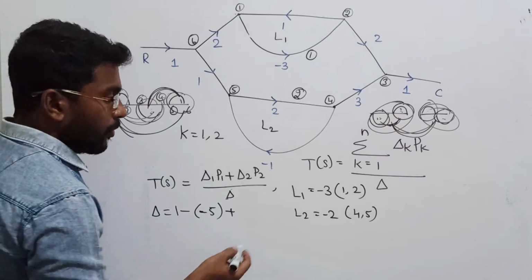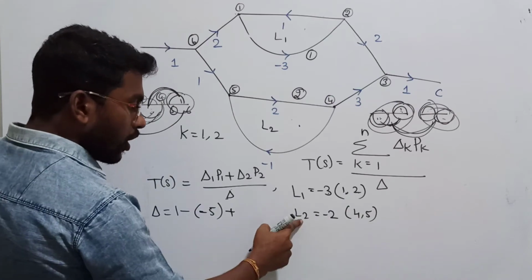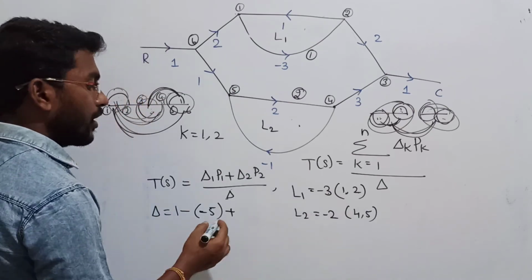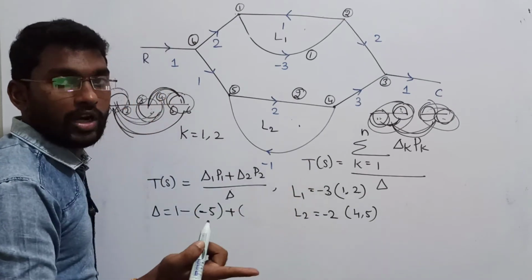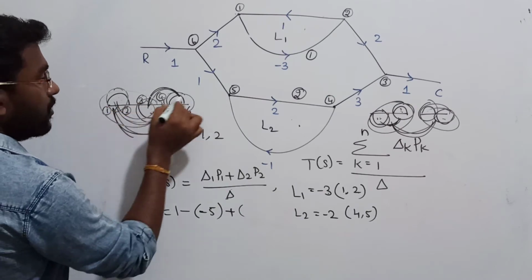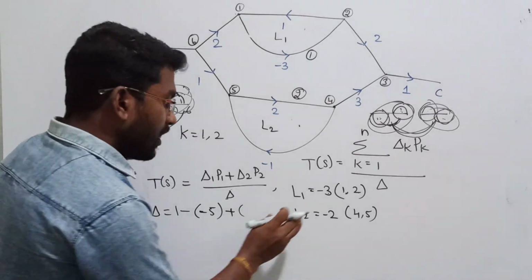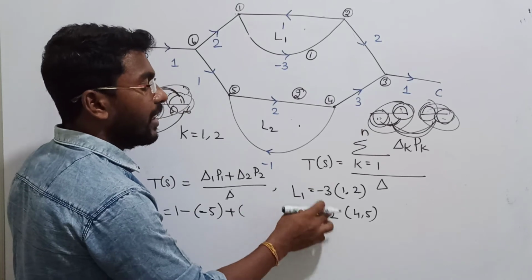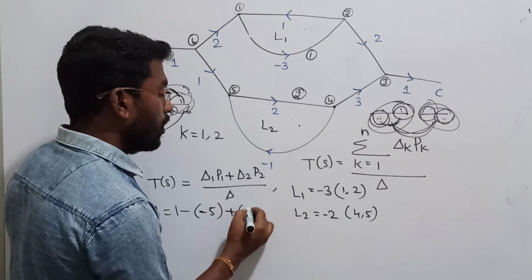Clear? Now here we have only two loops. The nodes of loop 1 are 1 and 2, and the nodes of loop 2 are 4 and 5, so there is no connection between them; they are not touching each other. So there is just one pair of non touching loops. If there were two pairs, we would find each product separately and then add. But here I have only one pair, so directly you can multiply them: the product of non touching loops, -2 into -3, will become plus 6.